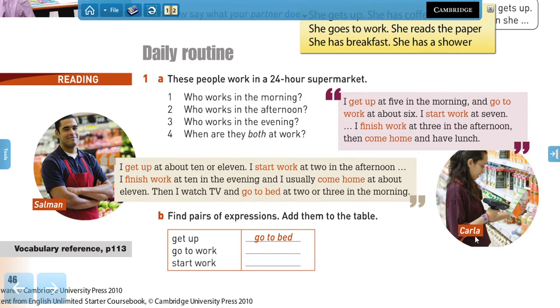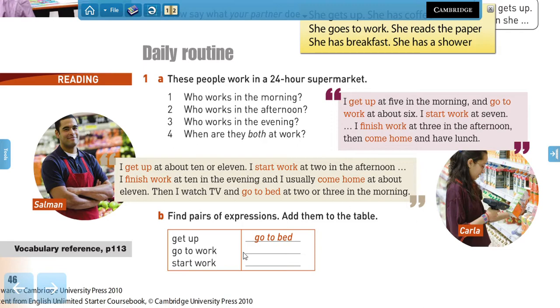Carla, right? She works in the morning. Who works in the afternoon? Both, right? Carla and Simon both work in the afternoon. Who works in the evening? Simon, right? And when they are both at work, from 2 to 3, right? From 2 in the afternoon to 3 in the afternoon, because he starts working at 2 and she finishes at 3. So there's 1 hour when they are both at work.